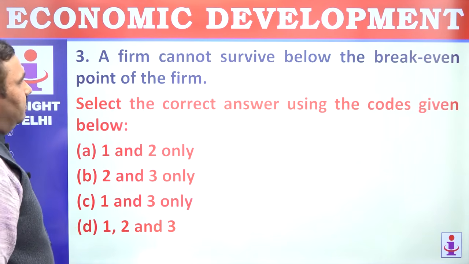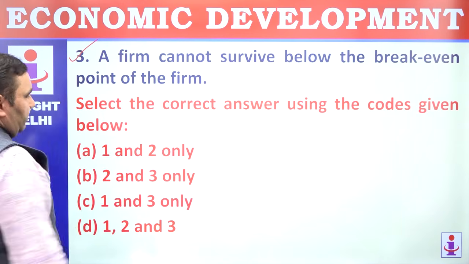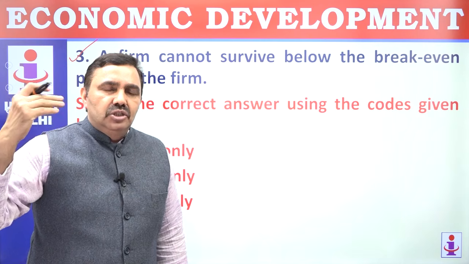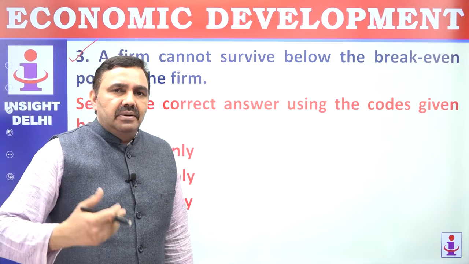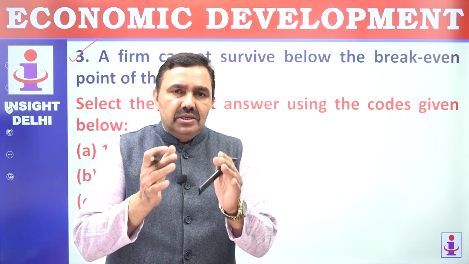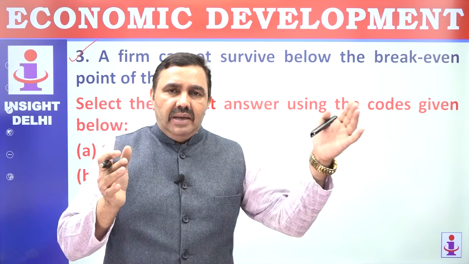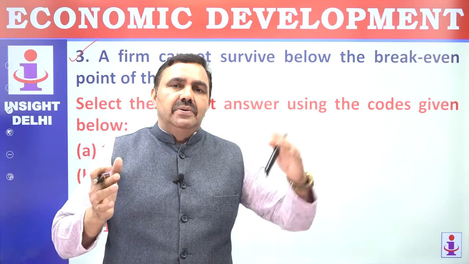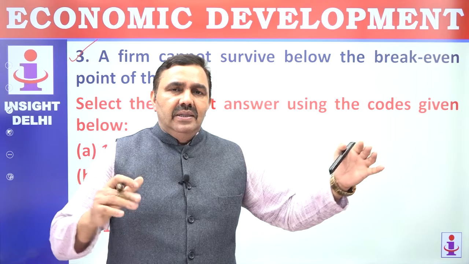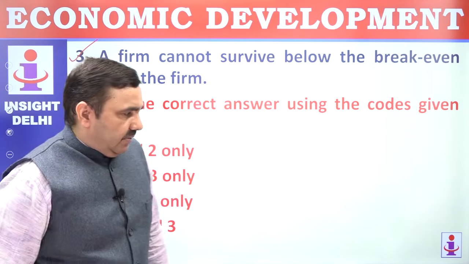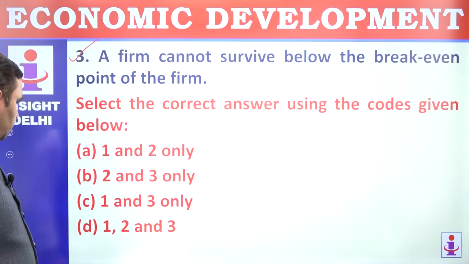A firm cannot survive below the break-even point, perfectly correct, because if you keep on spending money like nowadays these ad tech firms, or Zomato, Swiggy, all these companies are spending money. Now Zomato is becoming cash positive, which means they are making a small profit. The last time they made a profit of a couple of crores. So profit is profit finally. It's not in minus. Whatever they have spent, maybe 10,000 crore, 20,000 crore so far, that will be recovered over a period of time. But now they will not have to spend from their own pocket. That is the break-even point. 1 to 3, all are correct.